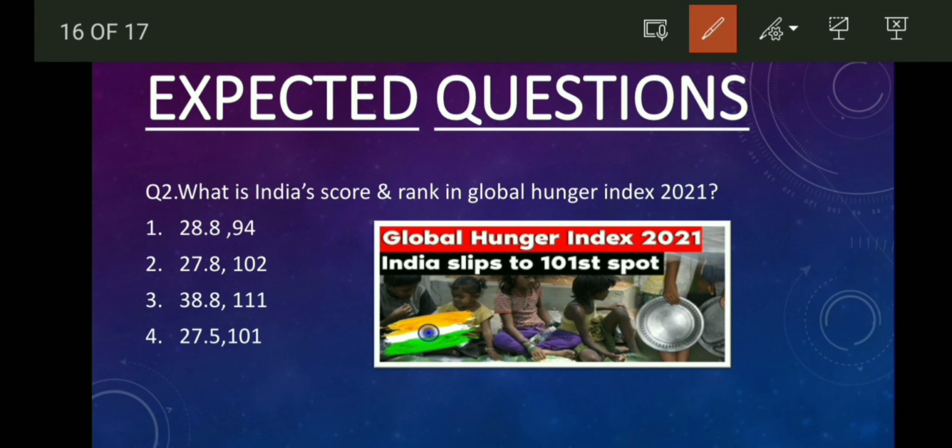So question number 2, and it is a very common question but we often get confused, so I have framed this question also. What is India's score and rank in the Global Hunger Index 2021? First, 28.8 score and 94th rank. Second, 27.8 score and 102 rank. Third, 38.8 score and 111 rank. Fourth, 27.5 score and 101 rank. And the correct answer is option number 4, 27.5 score and 101 rank.